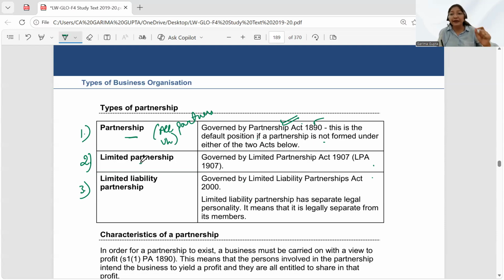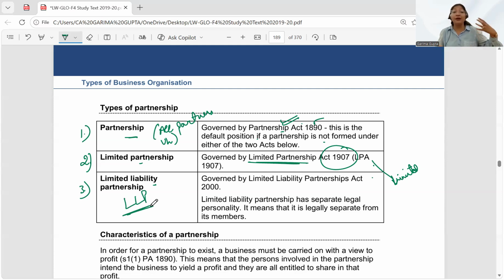Second one is the limited partnership. Now, this limited partnership is not governed by the Partnership Act. It is governed by the Limited Partnerships Act 1907. You have to understand about it. Here, there should be one person who has limited liability. But of course, the one who has limited liability will not be able to be involved in the management. Then the third one is a limited liability partnership, LLP.